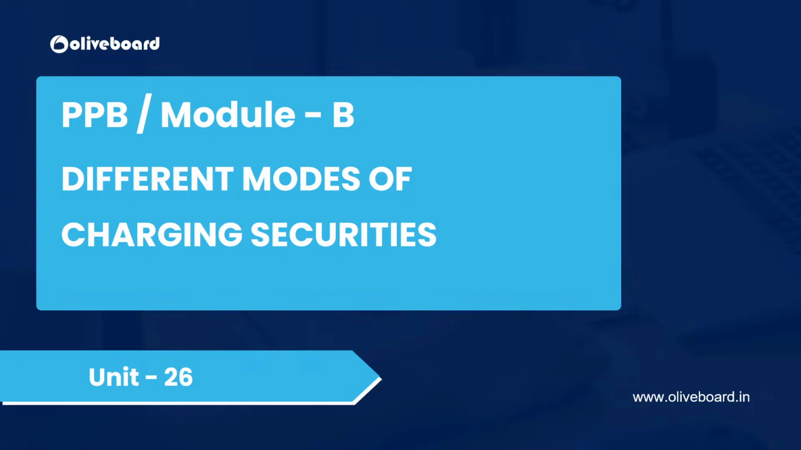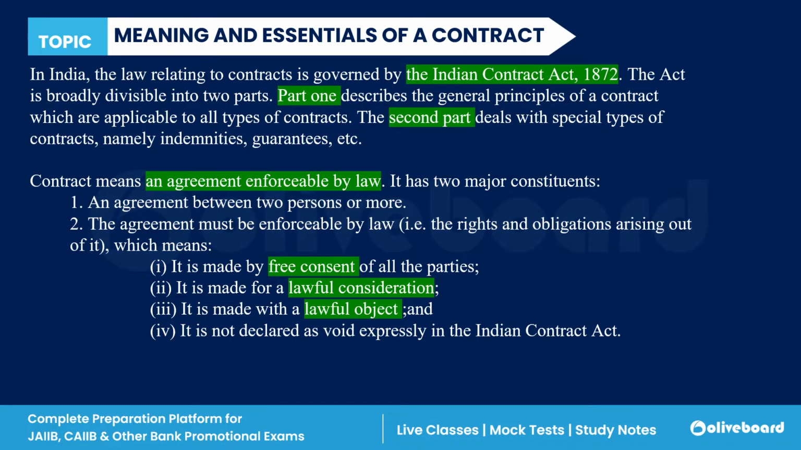Okay, so let's start discussing this topic. The first is the meaning and essentials of a contract. So what is a contract? The law governing contracts in India is the Indian Contract Act 1872.